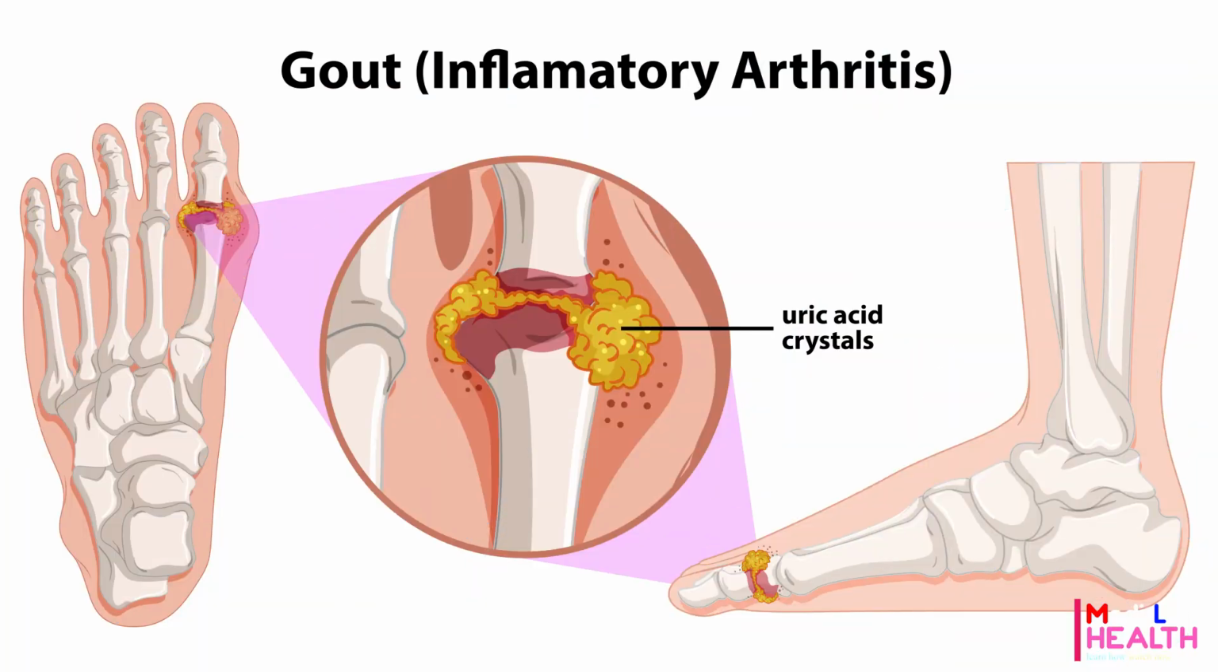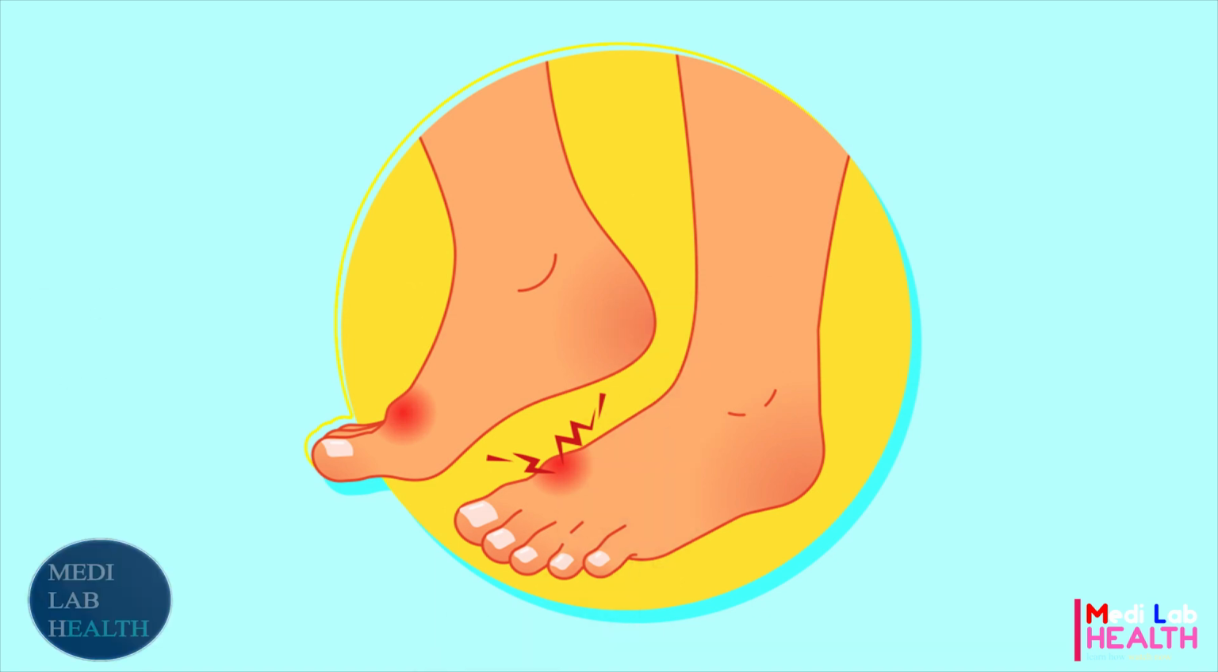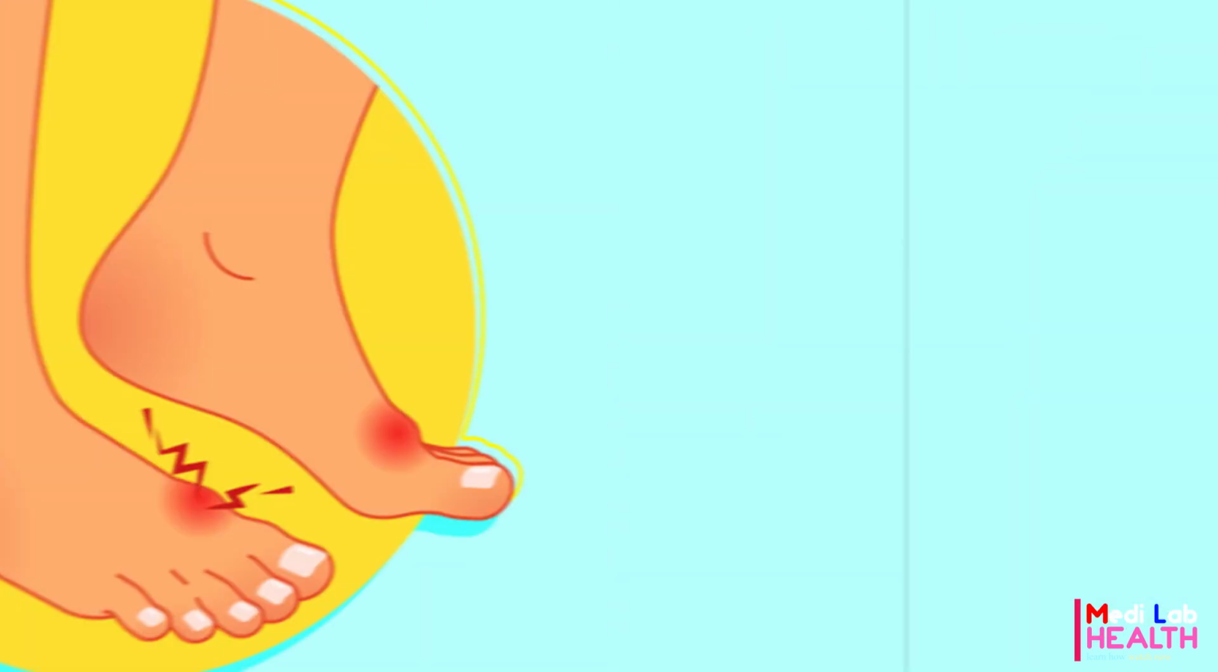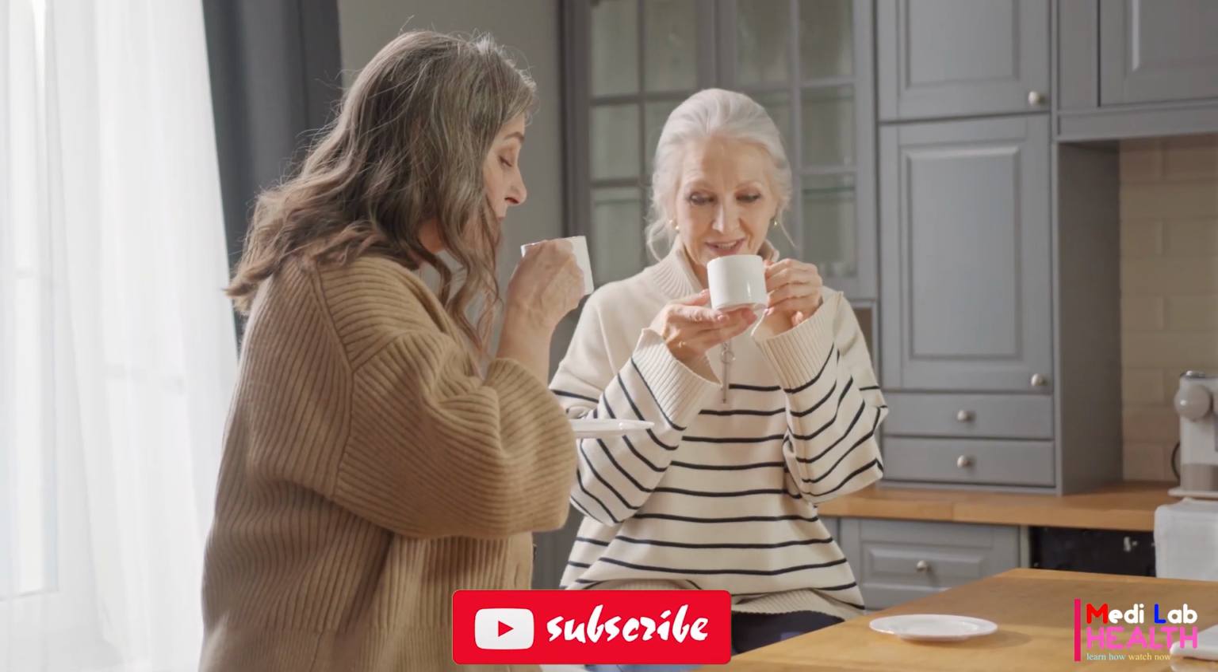Gout is a unique form of arthritis because it often attacks the large joint of the big toe. But it can also affect other joints, such as the ankle or knee. Gout flares are typically very intense pain in one joint, with redness and swelling. People can get gout flares in the same joint over and over, or in different joints. There are medicines you can take to relieve gout flares and prevent flares from happening in the future.